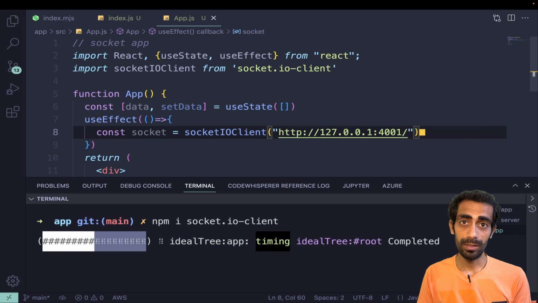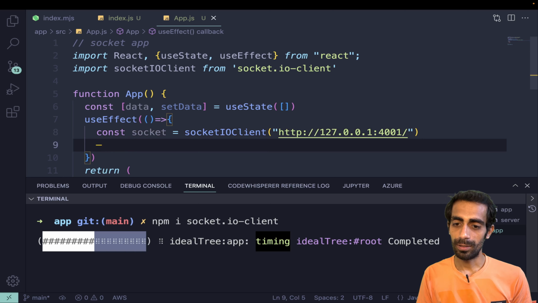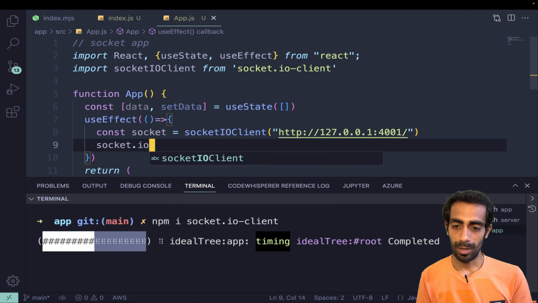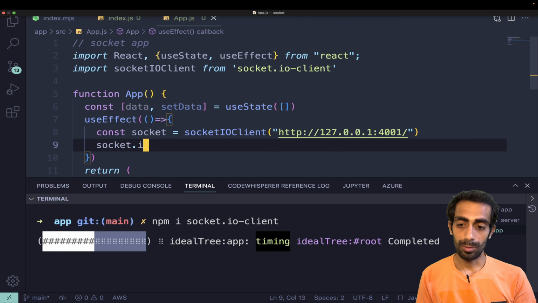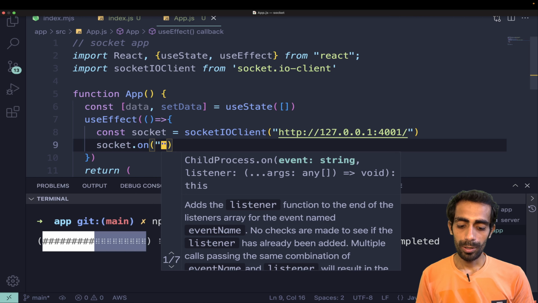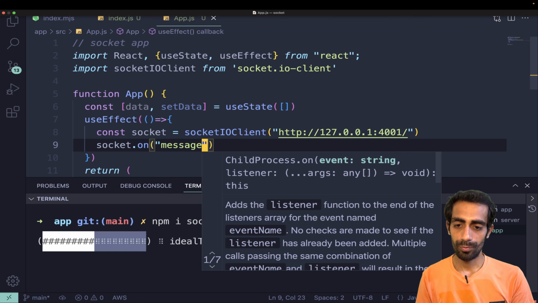This is the URL of the server, where we have used CORS in order to allow cross-origin requests. Then socket.on message.